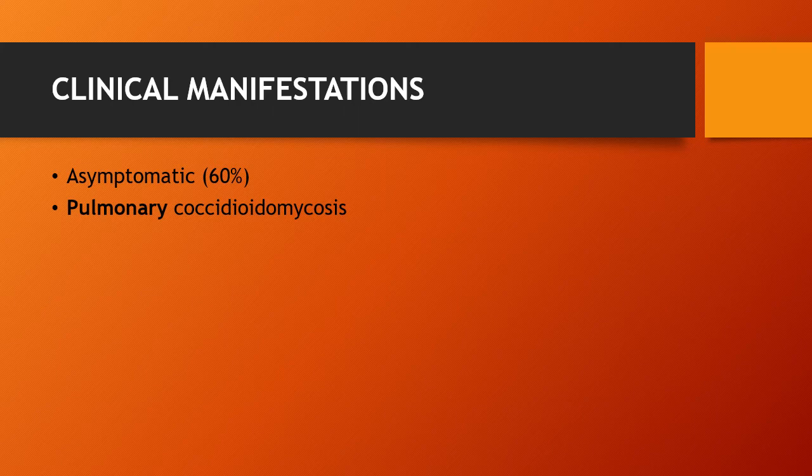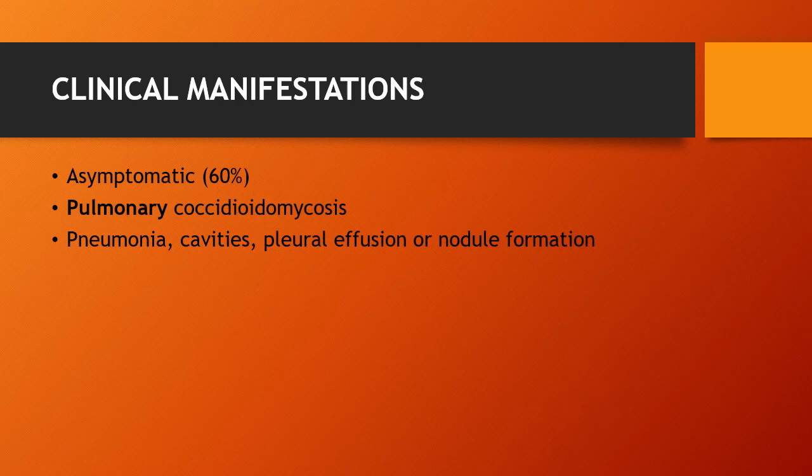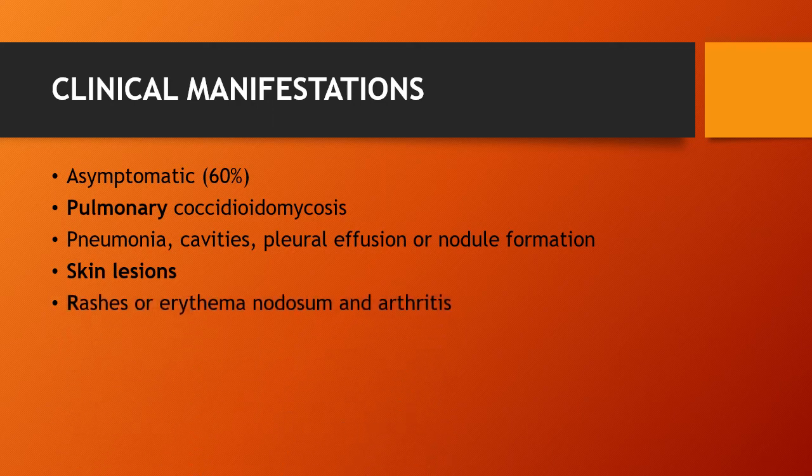The most common form of this type of infection is the pulmonary form, which presents as pneumonia, cavities, pleural effusion, or nodule formation. Then there is also skin involvement, where a patient comes with a skin lesion such as rashes or erythema nodosum, or arthritis with joint pain, which may appear secondary to pulmonary infection.